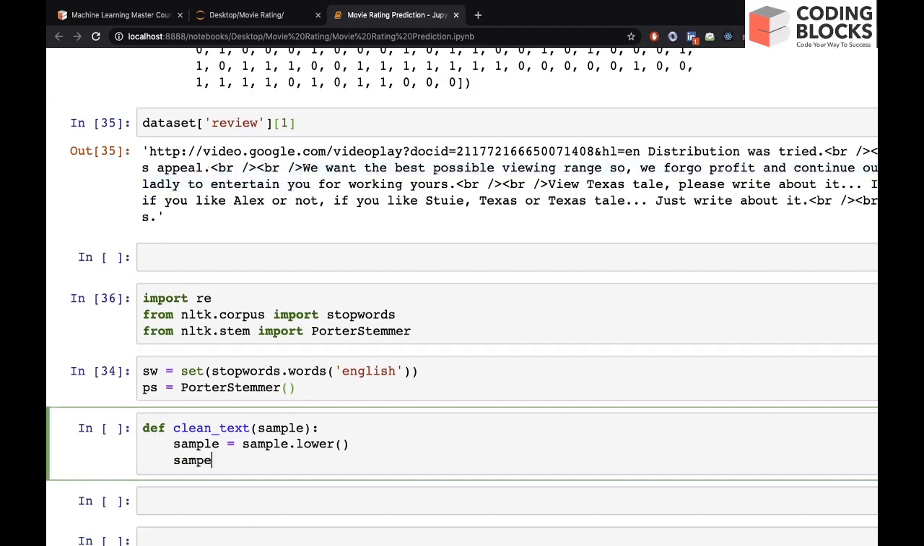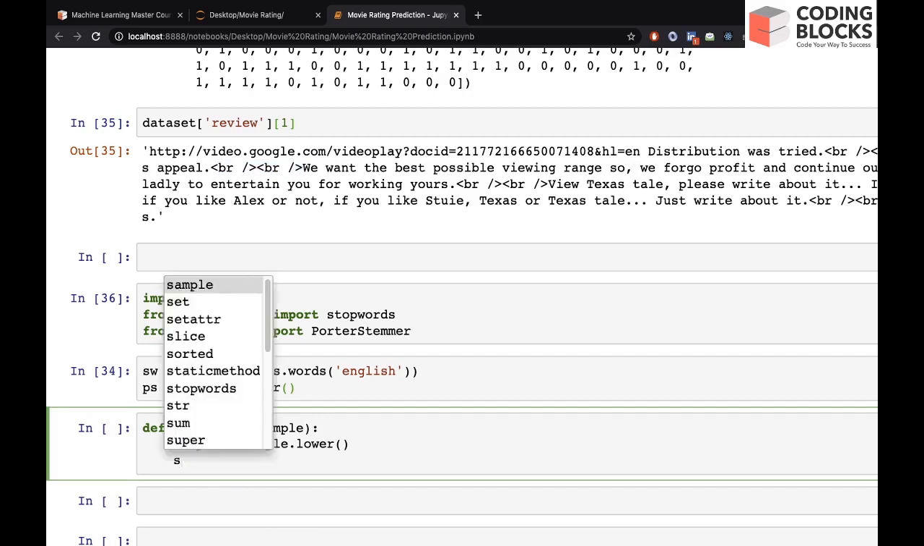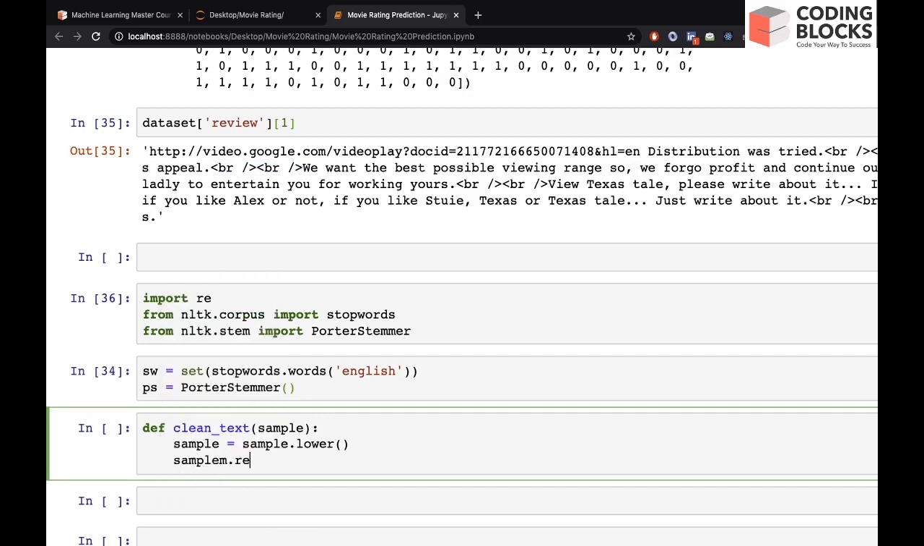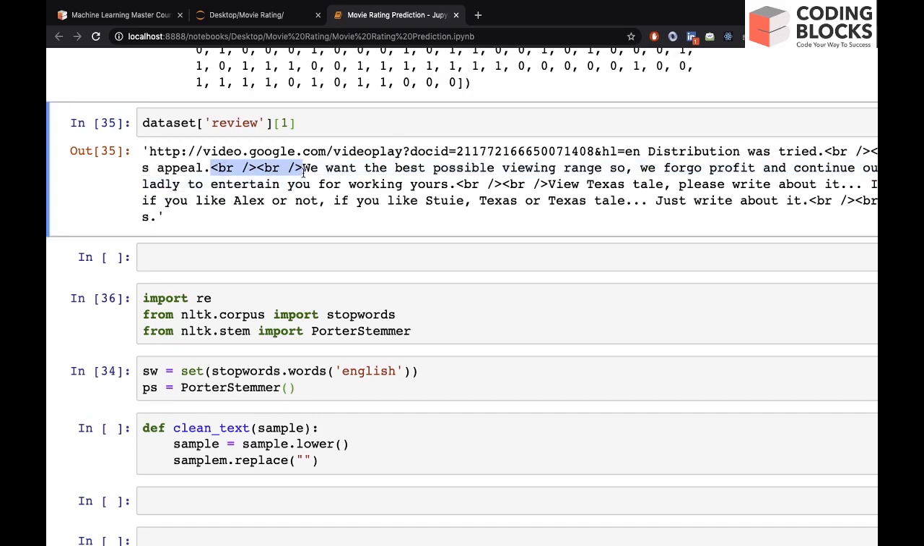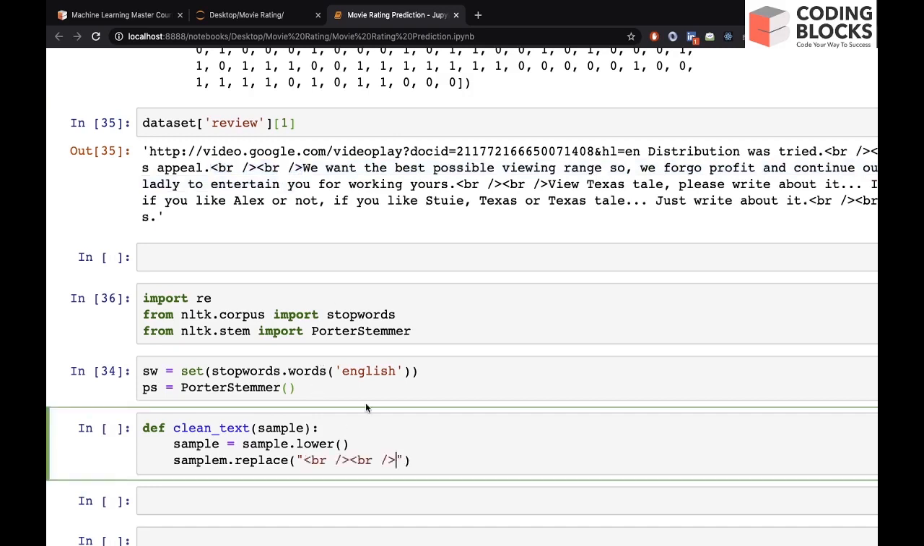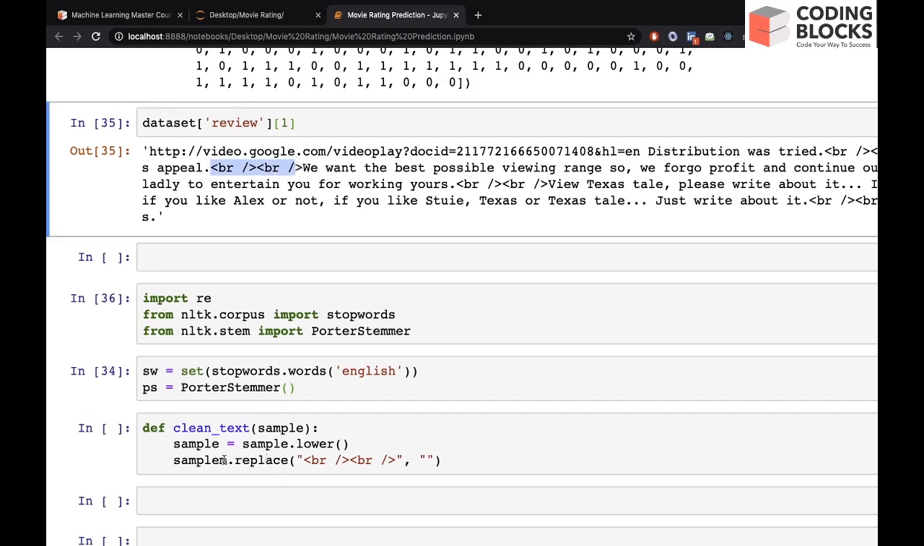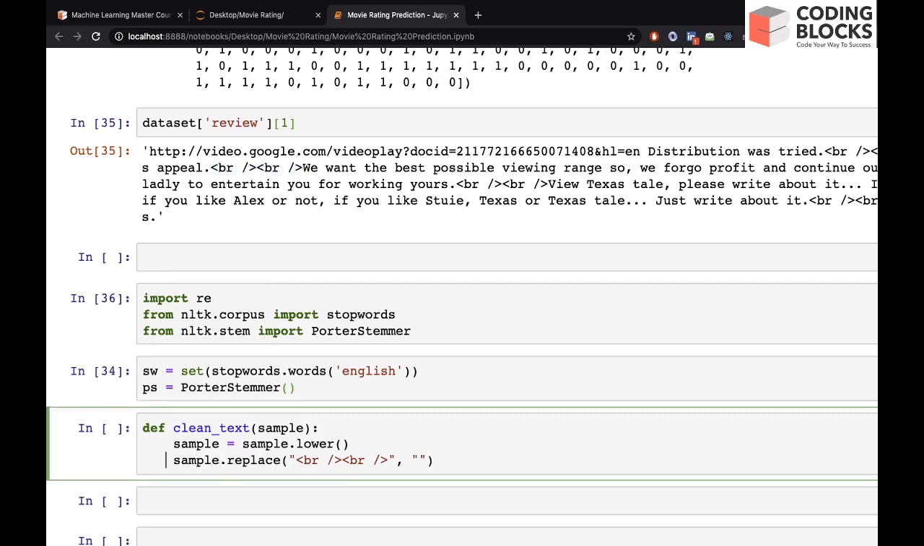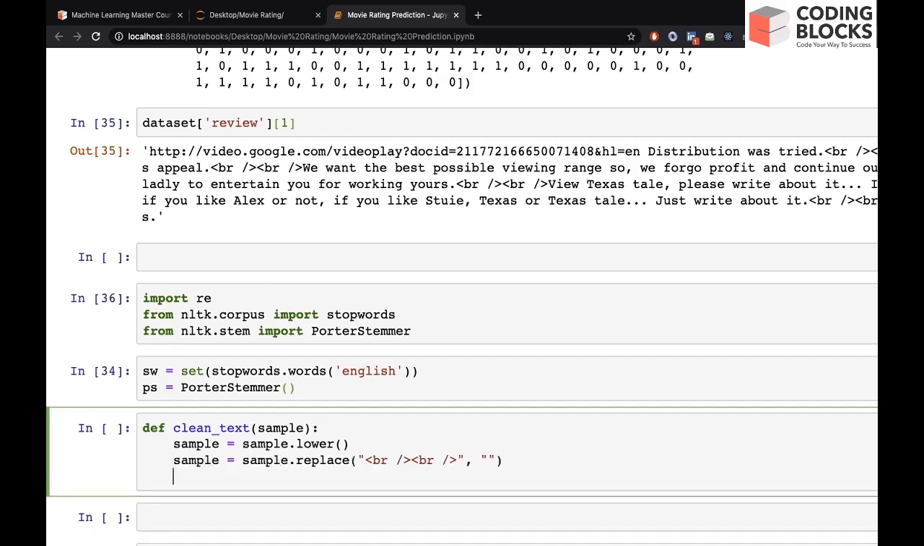So then we can say sample dot replace. So this replace function is to replace any string value with another string value. So we can say replace this thing, replace this with nothing. So I'm not replacing it with space, it's just nothing, right? So I will replace this string with nothing, and it will be removed from our review, and will receive in sample, right?